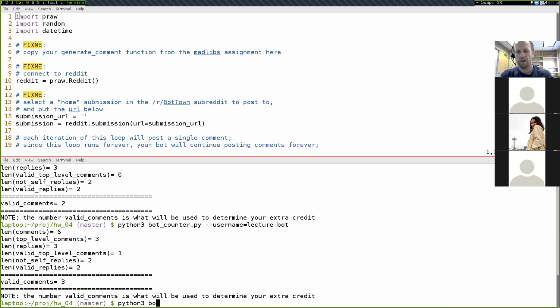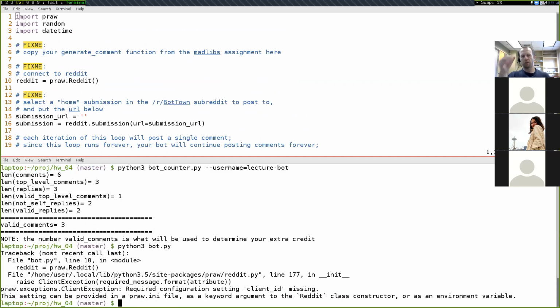So python3 bot.py. And you should get an error message that looks something like this about your pra.ini file not being set up correctly. That's because our Reddit call initialization is not defined correctly right here. Anytime you're connecting to Reddit, you'll have whatever your specific command is that connects to your pra.ini file, however you've created that.